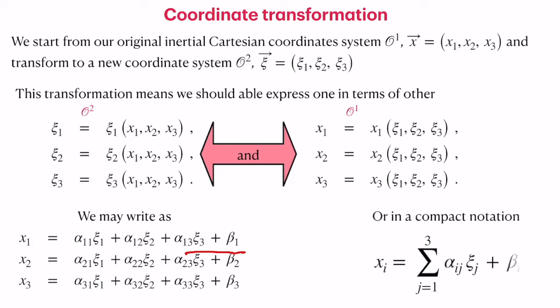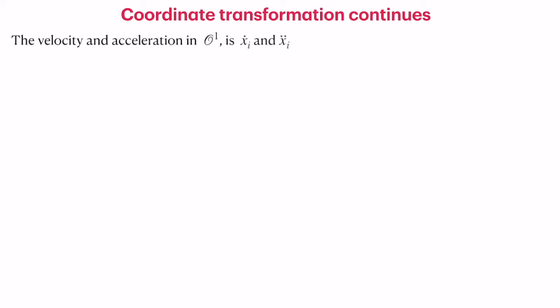Of course, we can write this in a compact notation. We are still keeping a summation convention. xi equals the sum over j going from 1 to 3 of alpha ij xi j plus beta i. So i goes from 1 to 3 and j is also going from 1 to 3. This allows us to relate. We could also have a reverse relation, that is, we can write xi i in terms of x, and we can have a very similar relation. But now let us go through this first set of relations and try to relate the acceleration in the two coordinate systems, how they can be related, and whether we can make some sense of it.